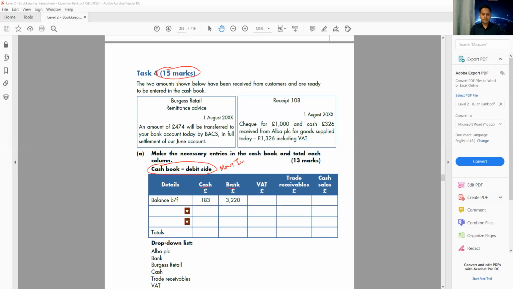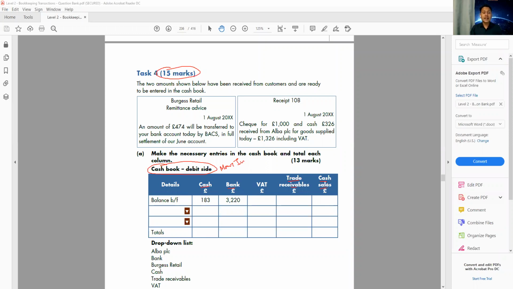Then one more thing we have here: trade receivables and cash sale. Trade receivables means the credit customer who is paying me now. I made a credit sale, but the customer is paying me now. This is called trade receivables, like a sales ledger control. On the other hand, cash sale means I didn't know this person, I'm just making a sale now.